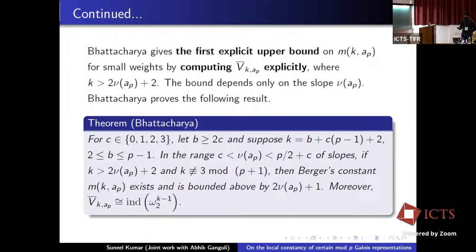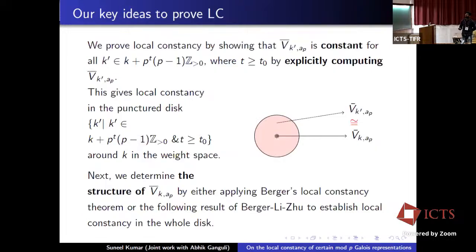Before we state our main result, let me give our key ideas to prove local constancy. We note that Bhattacharya's key idea and ours to prove local constancy are the same. Basically, we consider a disk around k of radius p^(-t) in the weight space.